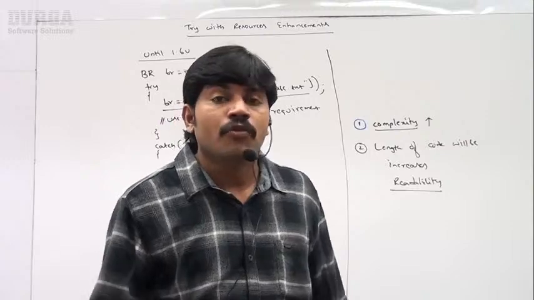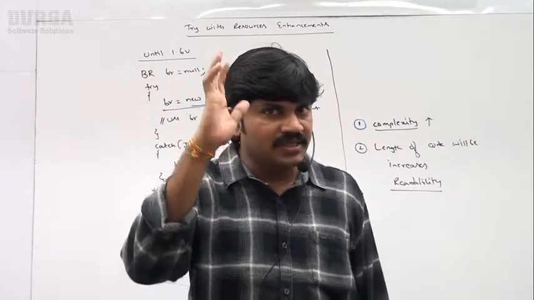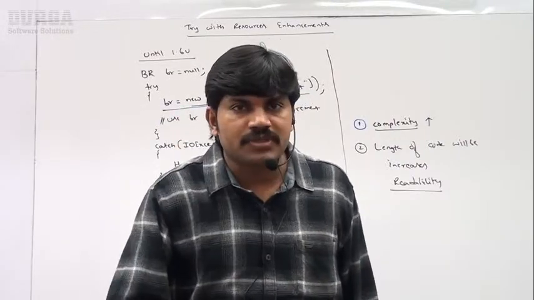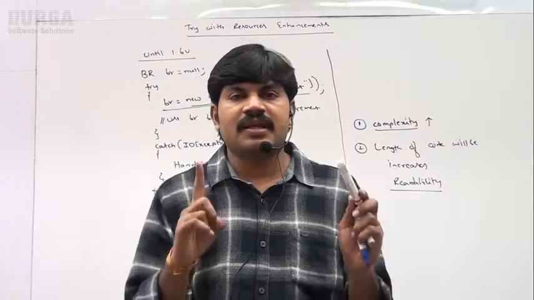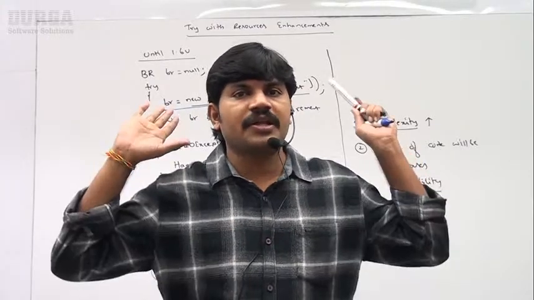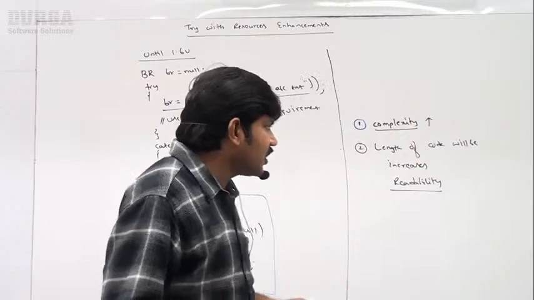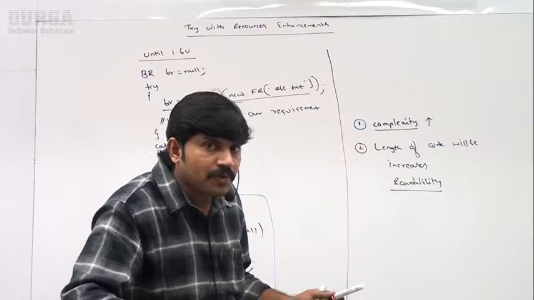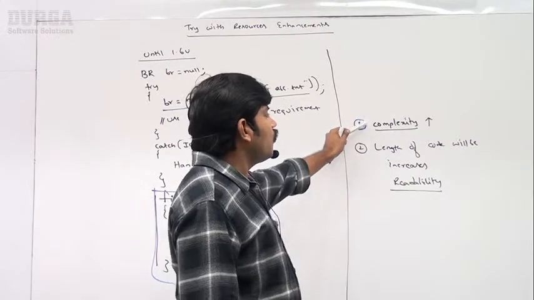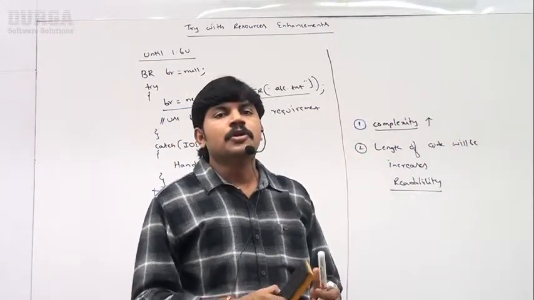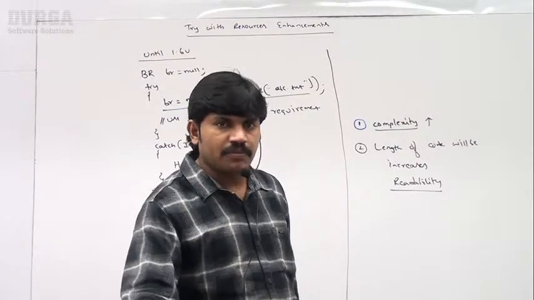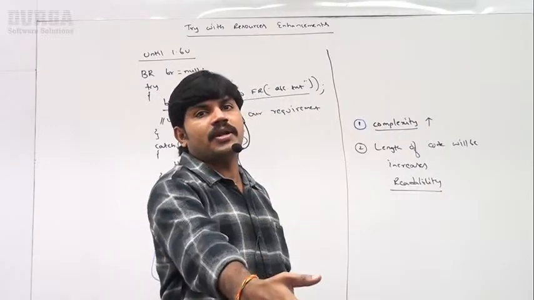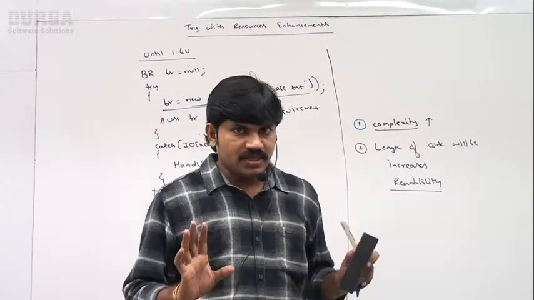Closing activity? Why don't you automate? JDK engineers already thought about these problems. So they introduced try with the resources in the 1.7 version. Try with the resources came in which version? 1.7 version. For which purpose did try with the resources come? To overcome these two problems: to reduce the complexity of programming, and to reduce the length of the code and improve readability.